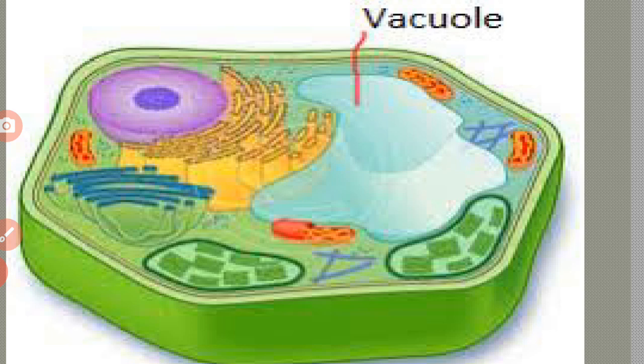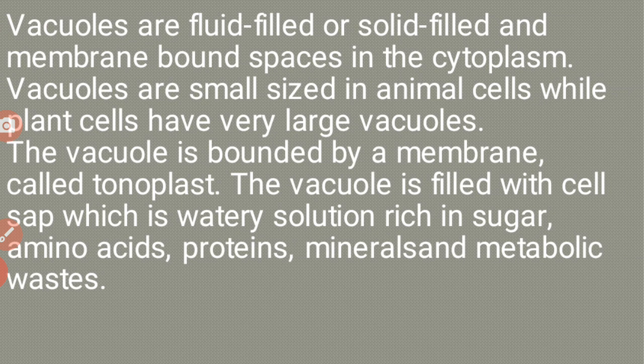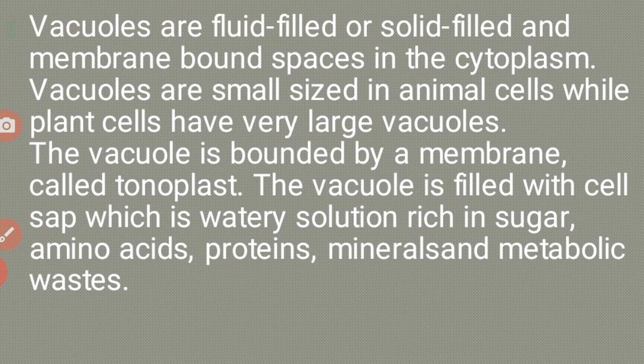Now we can observe the vacuole, the last portion of this topic. Vacuoles are fluid-filled or solid-filled, membrane-bound spaces in the cytoplasm. Vacuoles are small in animal cells, while plant cells have very large vacuoles.